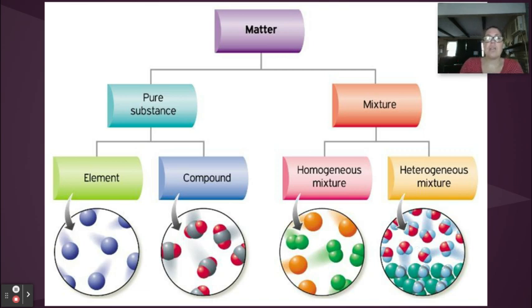If we look over here on the left, the word substance. If you look at these particle diagrams, a substance is pure. That means that every particle pictured to represent the substance is the same kind of particle.